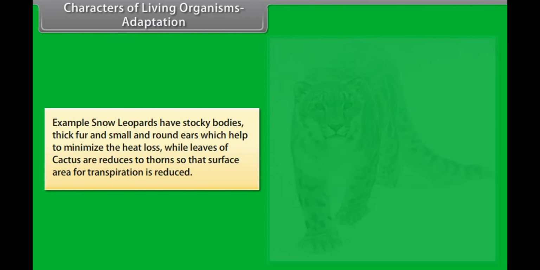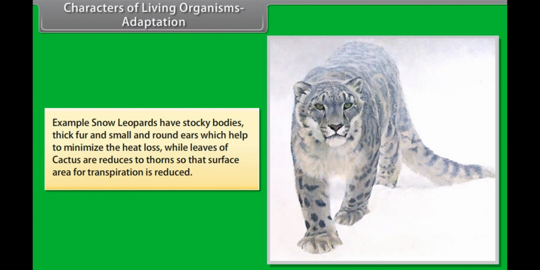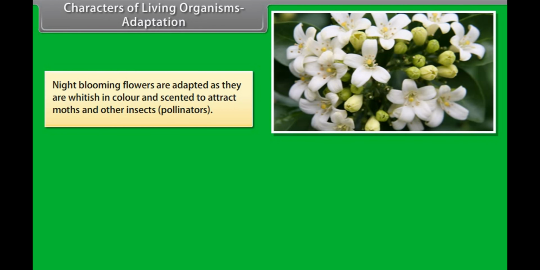Example: snow leopards have stocky bodies, thick fur, and small and round ears which help to minimize heat loss, while leaves of cactus are reduced to thorns so that the surface area for transpiration is reduced. Night-blooming flowers are adapted as they are whitish in color and scented to attract moths and other insects, pollinators.